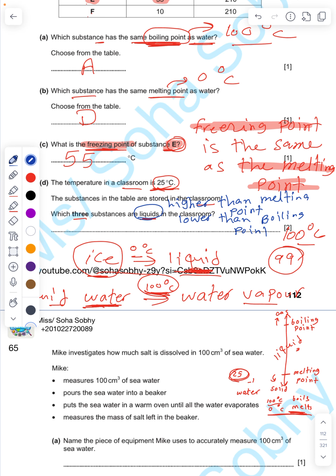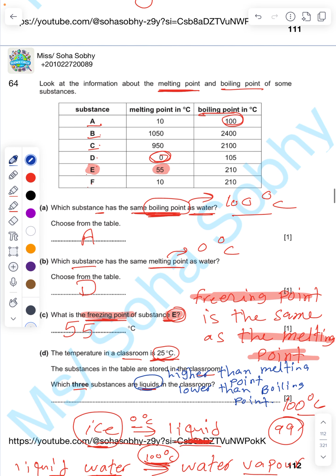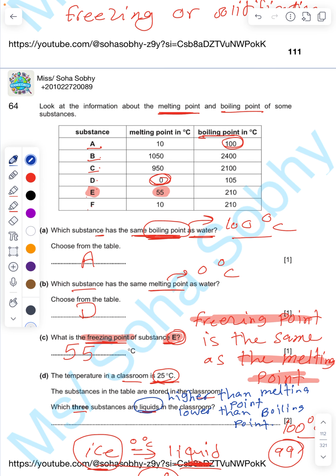So I look for the temperature in between, going through each temperature I have and seeing where 25 falls. I found it in the first one in between the melting and boiling, so this is liquid. Here I found it lower than the melting point, so this substance will be solid at 25 degrees Celsius. So this is liquid, which I needed; this is solid, so I will not write it.